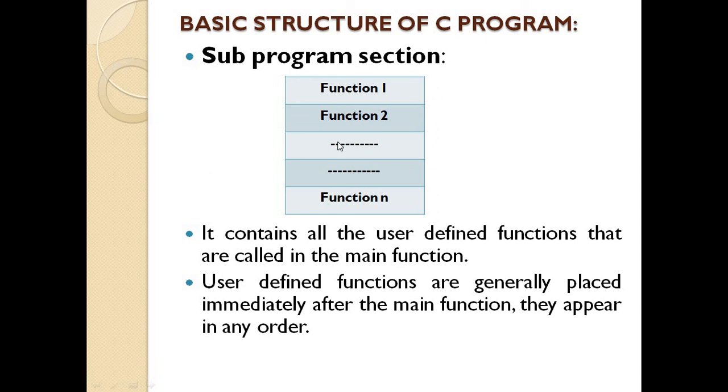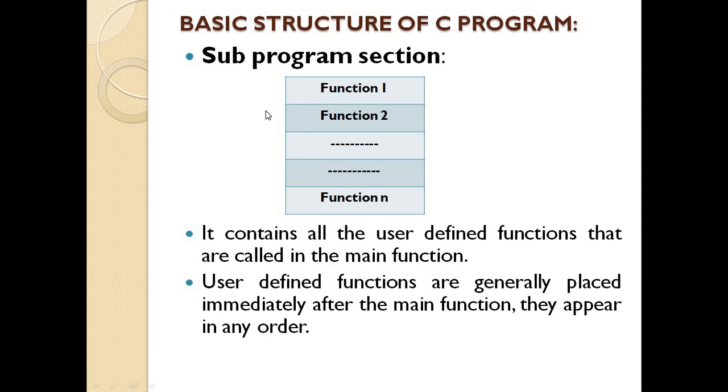We will see these sections in depth later when writing programs, but here just understand what a subprogram is. We can write our own code and give it a name, and that code is called a user defined function. We can define functions separately from main, but at the time of execution we need to call the user defined function inside the main function only.